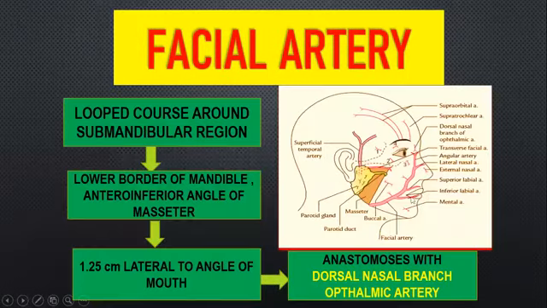And facial part, inferior labial. If you take this picture, this is your inferior labial artery, this is your superior labial artery. The superior labial artery is going to supply the superior aspect of your lip. Labial means lip, superior means above, so it supplies the upper part of the lip. And the inferior labial artery supplies the lower aspect of your lip.